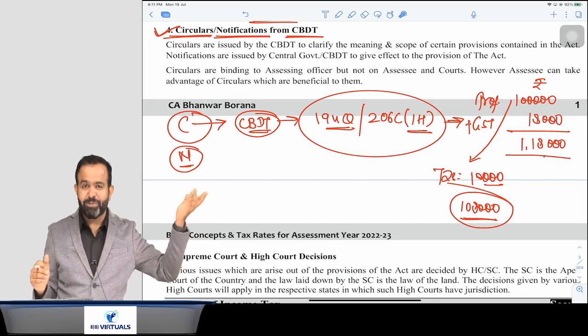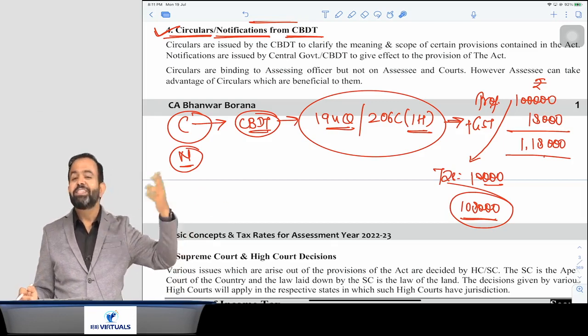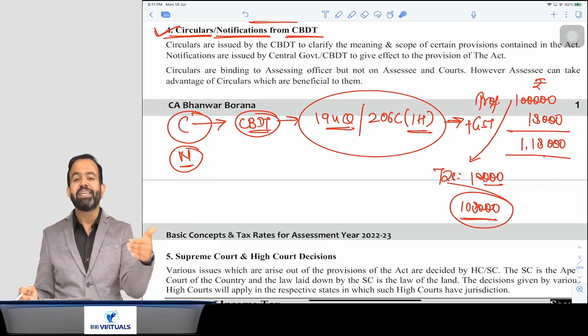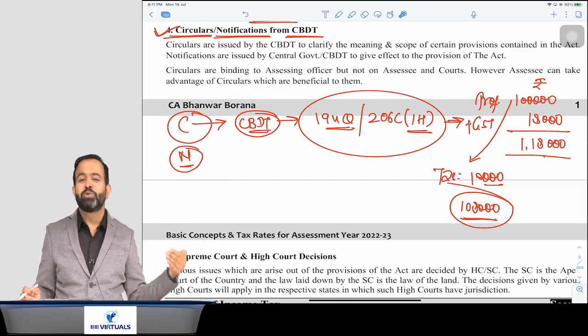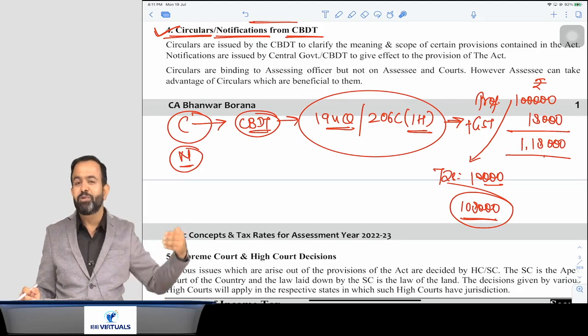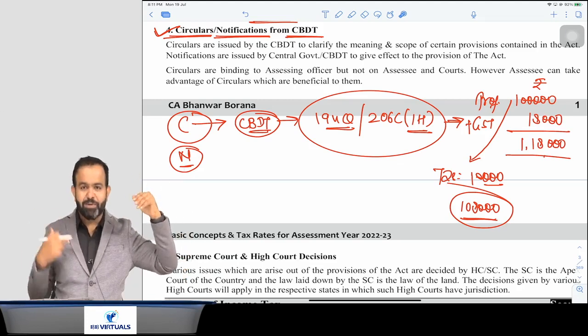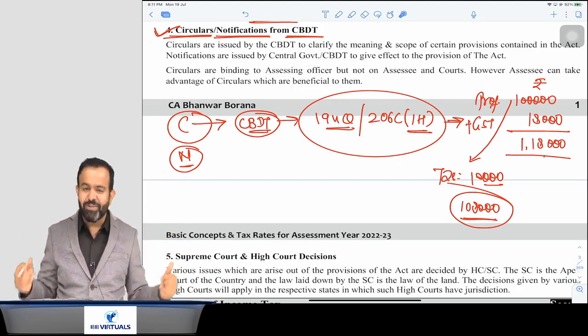Nowadays ICAI is also issuing various notifications. Suppose ICAI issues one notification saying your exam will be in the month of May, and dates are given, suppose 2, 4, 6, 8 and all. Now you will not say, no, I will not follow that, I will give the exam on my date. No, you have to follow that. That is called your notification.